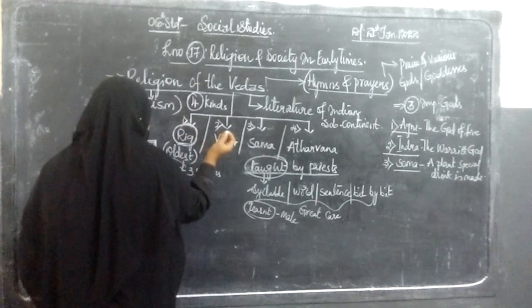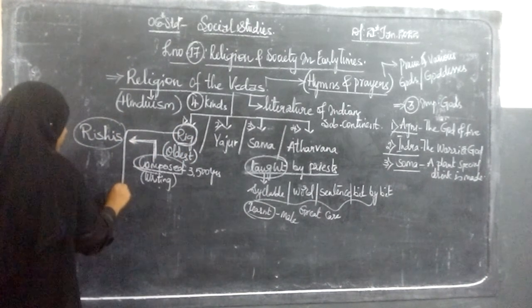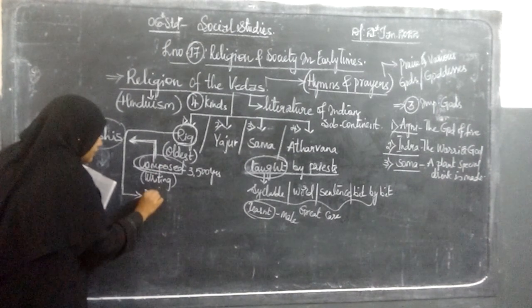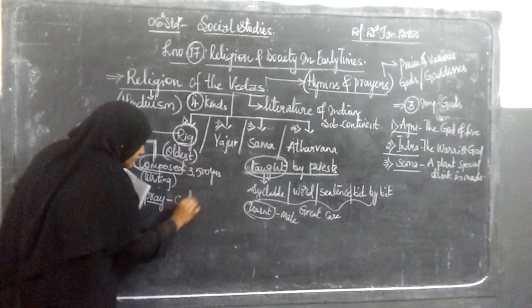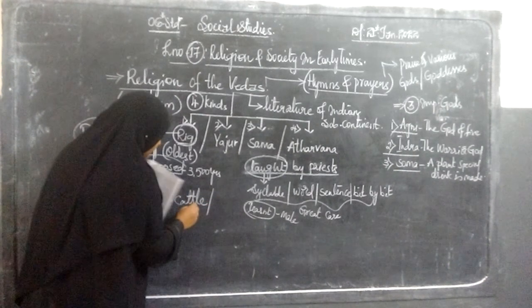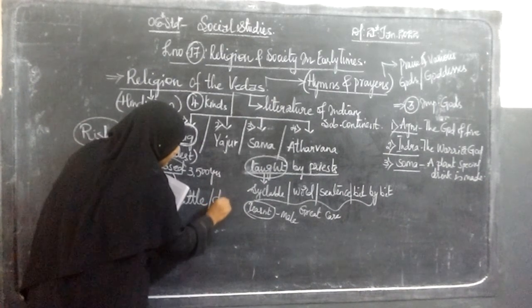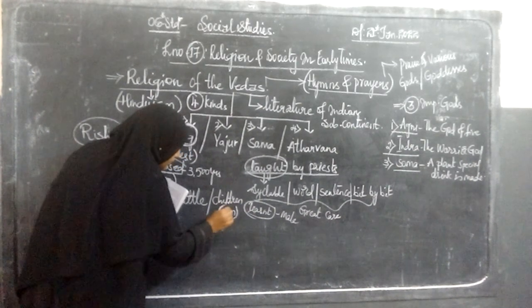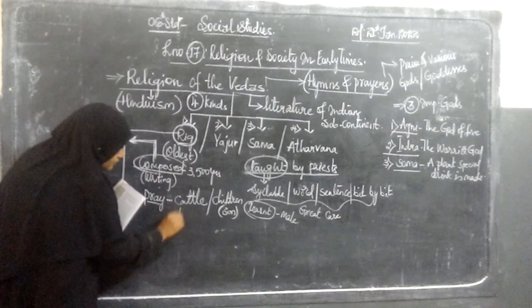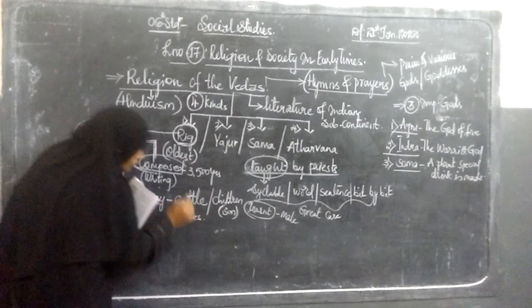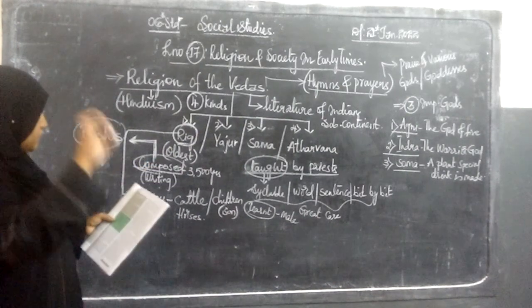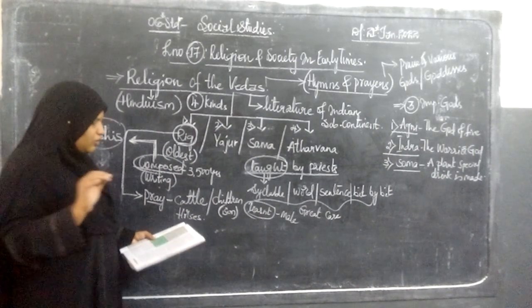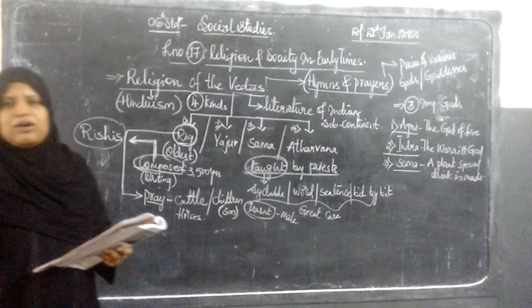It consists of special prayers for cattle, for children, especially for the sun, and for horses. So in the Rig Veda, special prayers are listed for the cow and cattle rearing, for horses, and for children, especially about the sun.